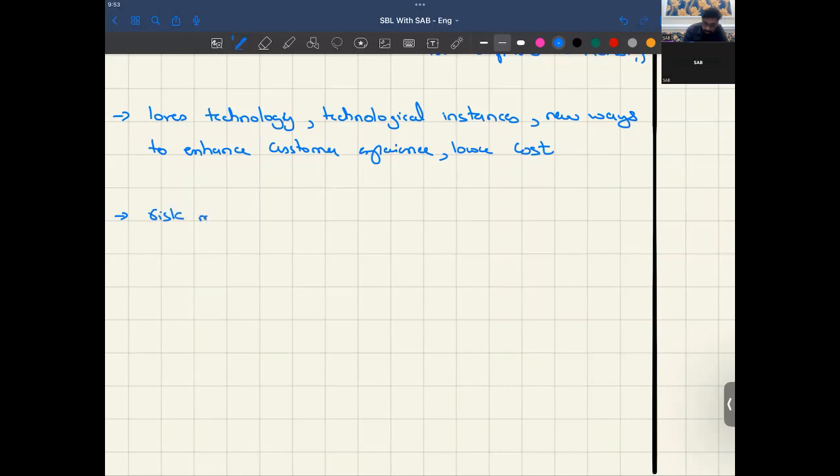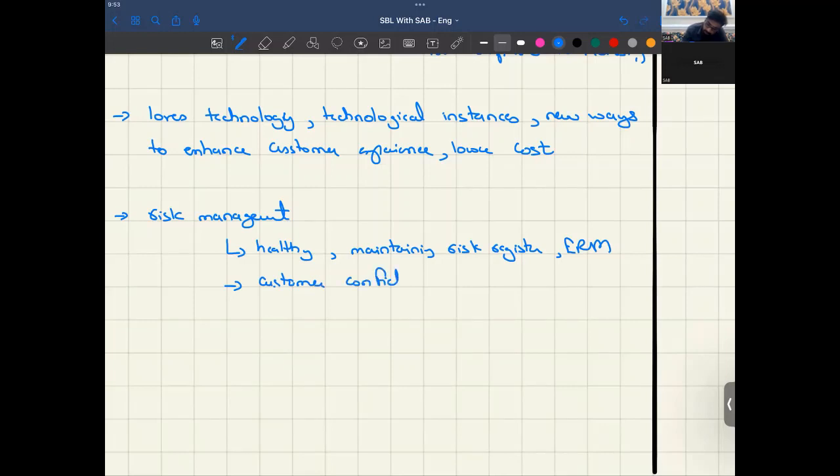Risk management, again an important term here, right? Here they have been healthy in it, maintaining a risk register, and they are following the ERM framework. Obviously customer confidentiality could be a risk which they might have missed till now.